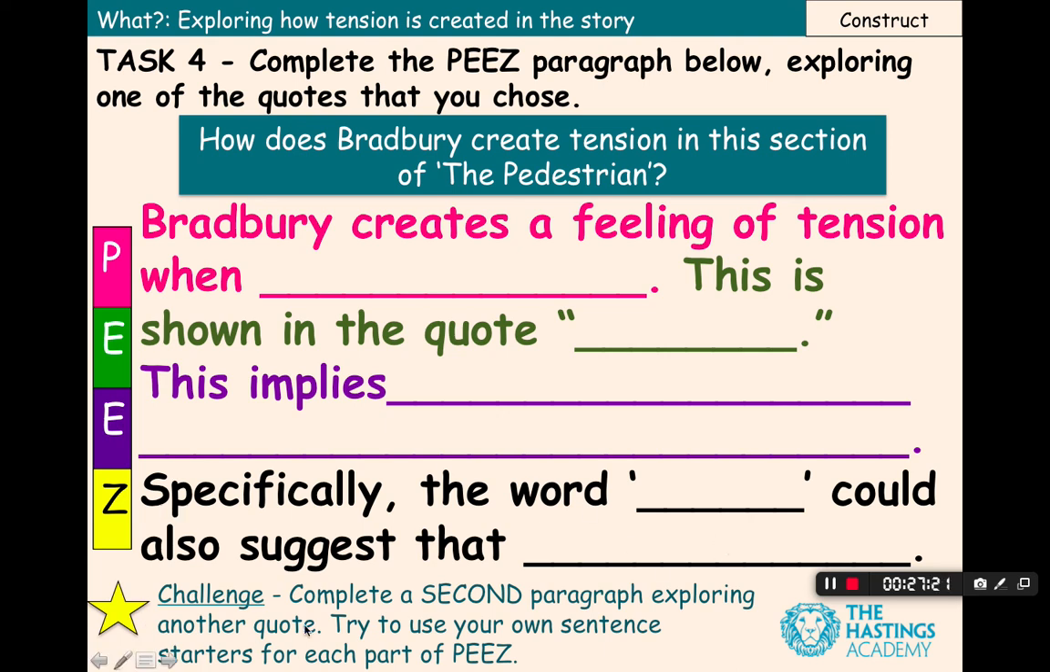And then lastly, for the challenge, if you found that paragraph quite easy, complete a second paragraph exploring another quote. If you want to use the same sentence starters here, that's fine. If you want to really push yourself, try to adapt it to be a little bit different. Use your own sentence starters for point, evidence, explore, and zoom in. And when you have written your paragraph or paragraphs, please send them to your English teacher. All of those details should be on Class Charts. And good luck.